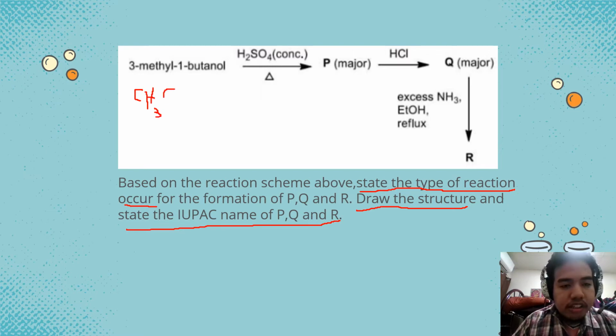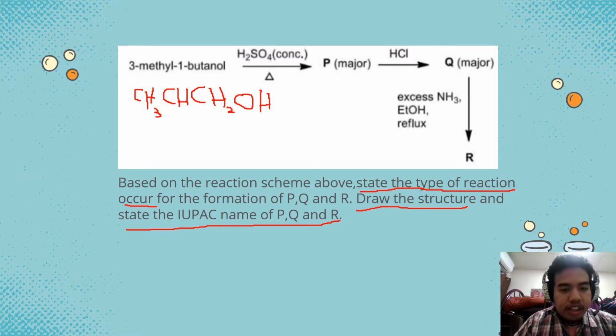CH3, CH, CH2OH, and a single bond here to CH3.